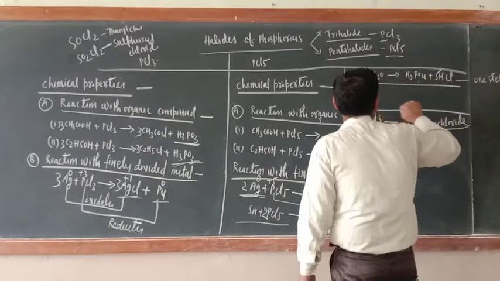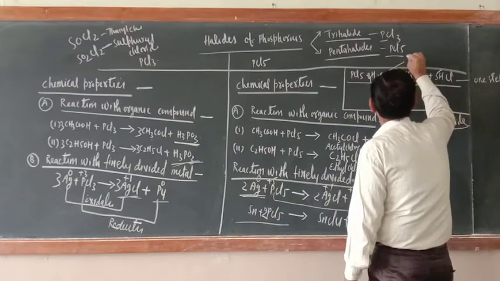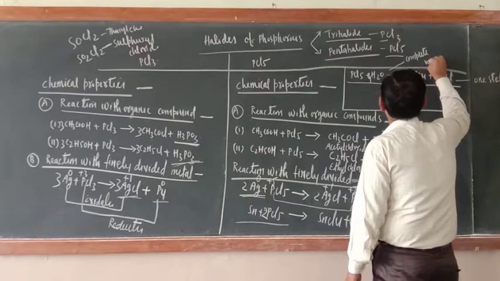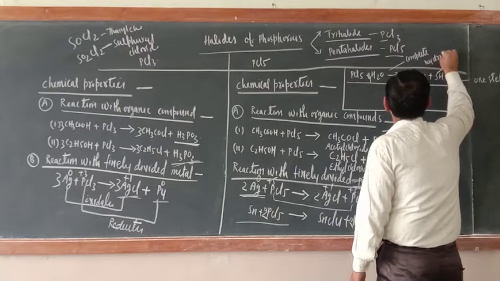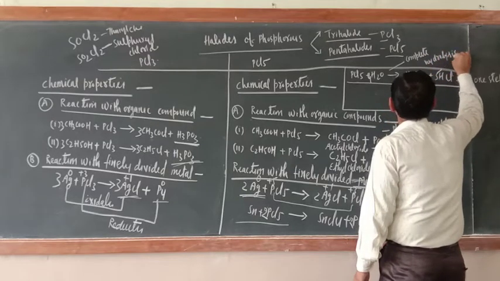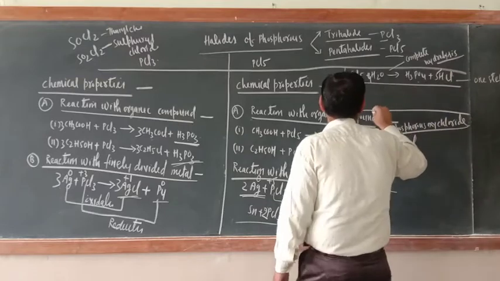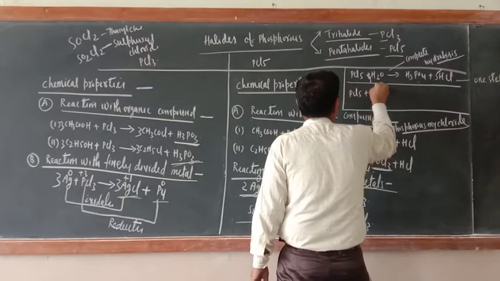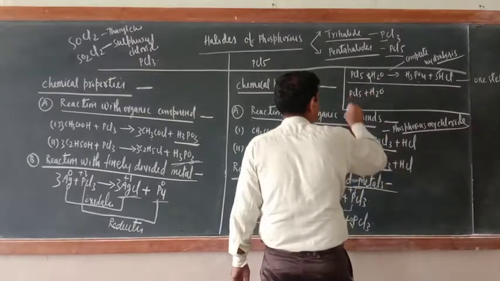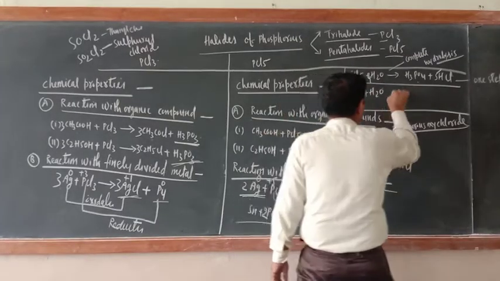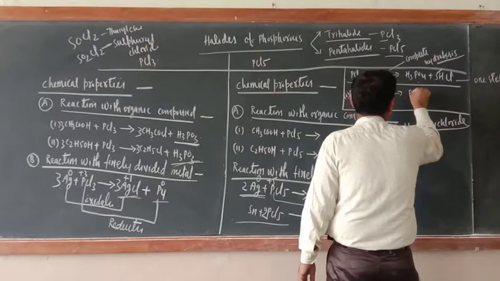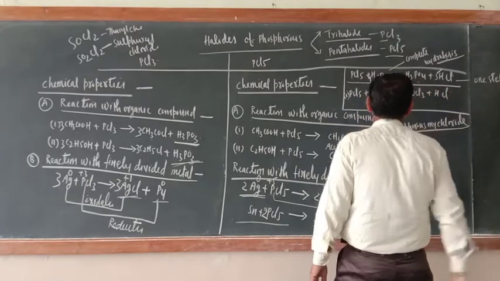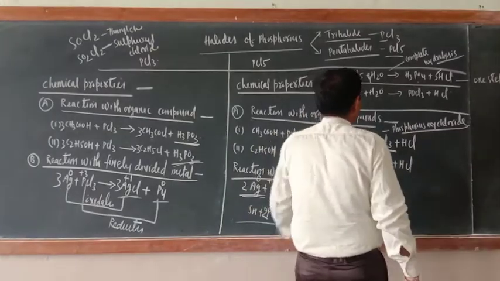You can say this is complete hydrolysis also. Complete hydrolysis. Now another one is PCl5 partial hydrolysis. This is step number one. So what is the product here? POCl3 plus HCl. In the first step this will form.